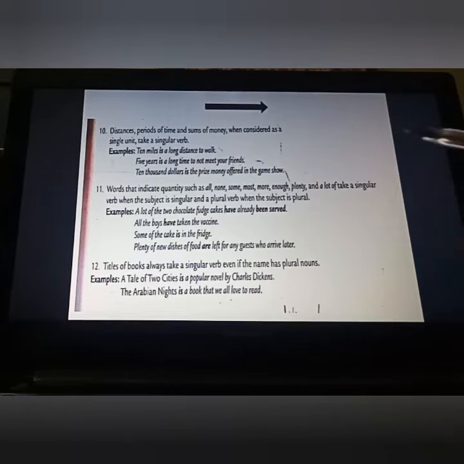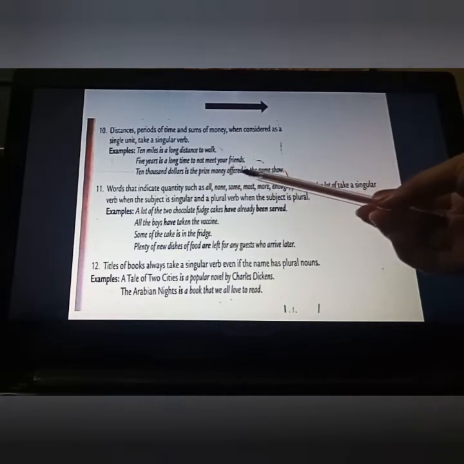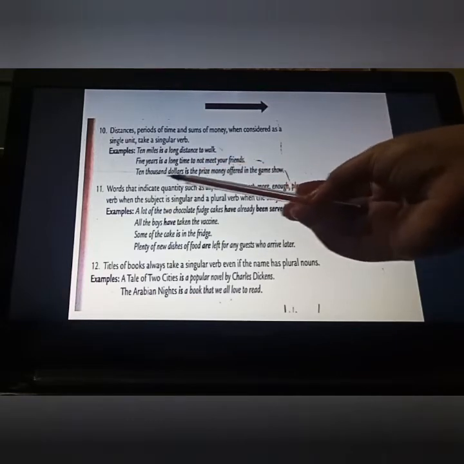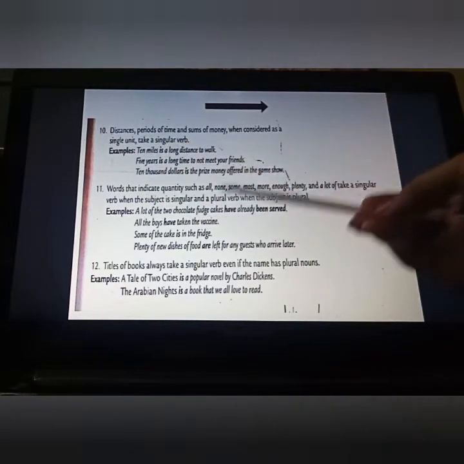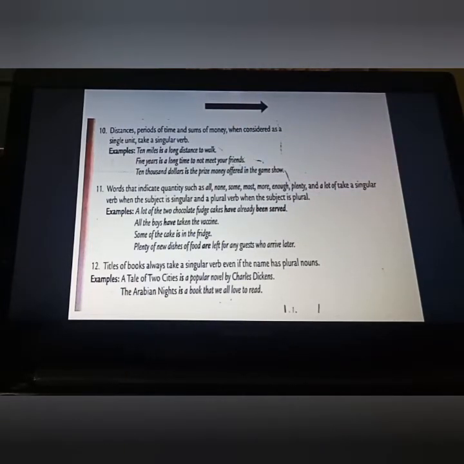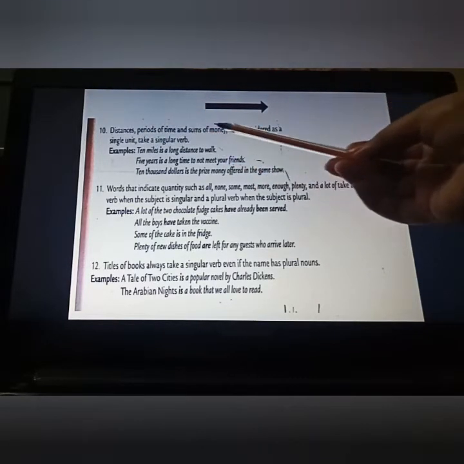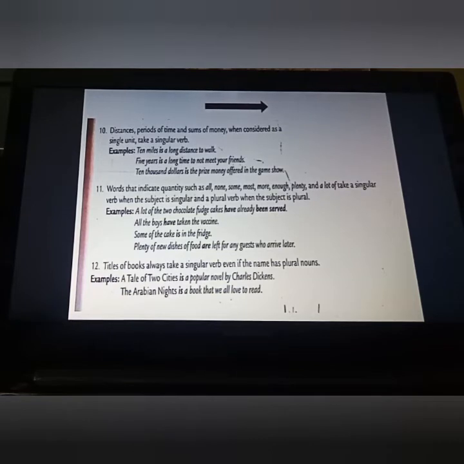5 years is a long time to not meet your friends. Periods of time: when we have completed 5 years together, then we are saying this is a long time to not meet your friends. $10,000 is the prize money offered in the game show. Here the whole amount we are talking about is a single unit, that is $10,000, so we have to use a singular verb. So distances, periods of time and sums of money when considered as a single unit, you always have to put a singular verb.